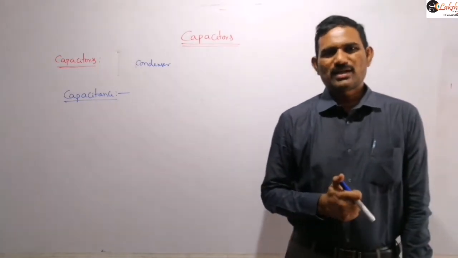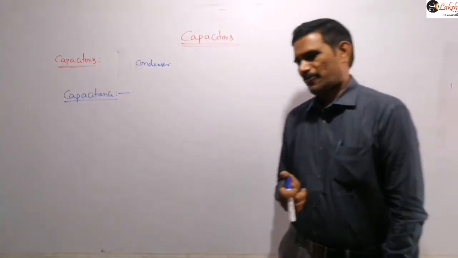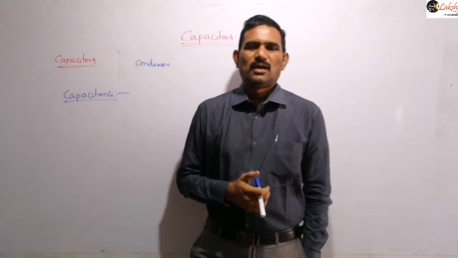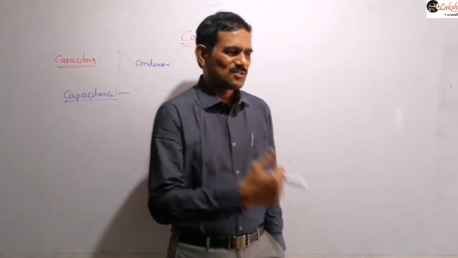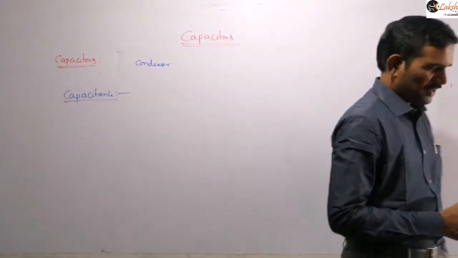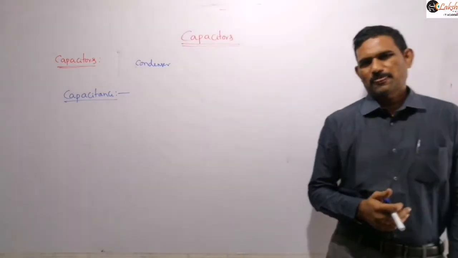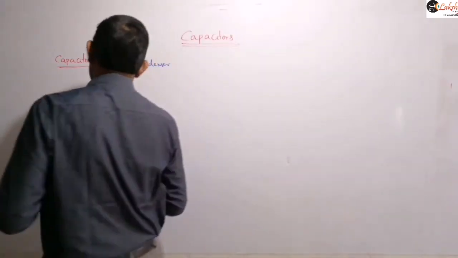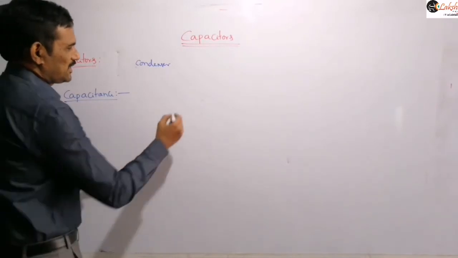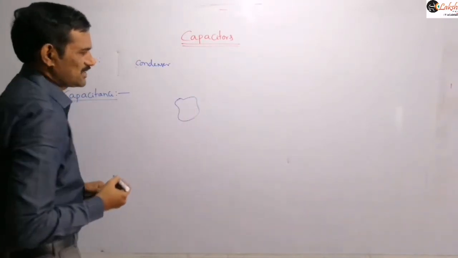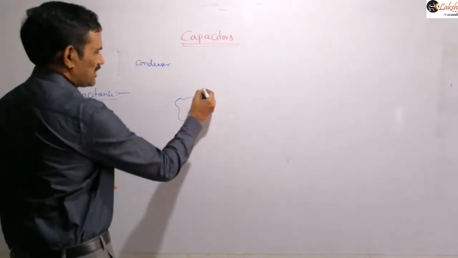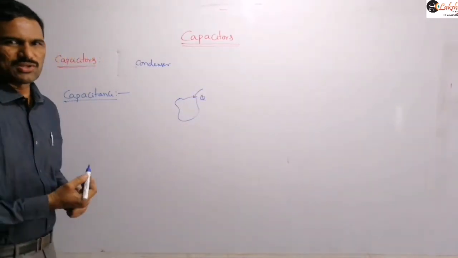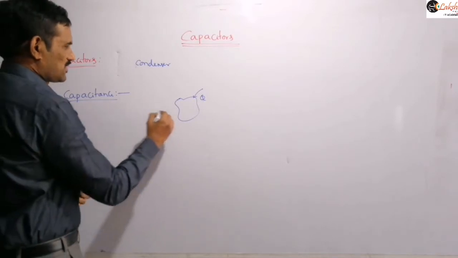Capacitor or condenser is a device, and capacitance is its property. Now let us see the mathematical definition of this capacitance. Suppose you are taking any object, like any conducting surface, and you are giving a certain amount of charge to it, then we know it possesses some potential. There will be some potential for this object, right?